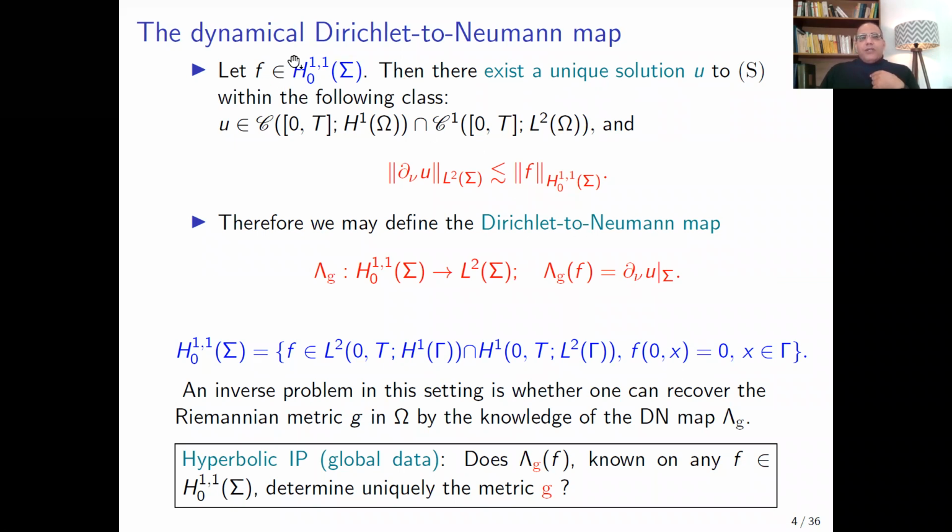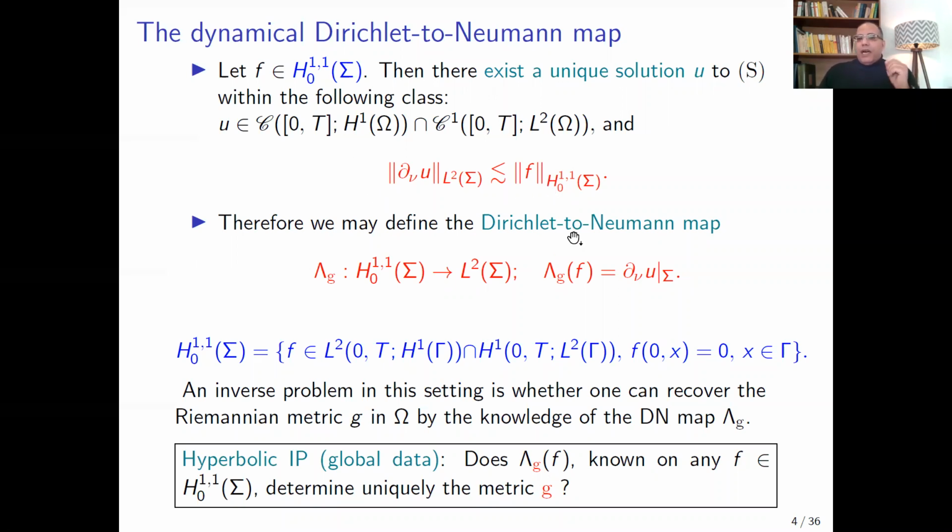If the boundary condition is in this space, then our system admits a unique solution u with this regularity. Moreover, we can prove by the multiplier method that the L2 norm of the normal derivative of the solution can be controlled by the H1 norm of the boundary condition f.